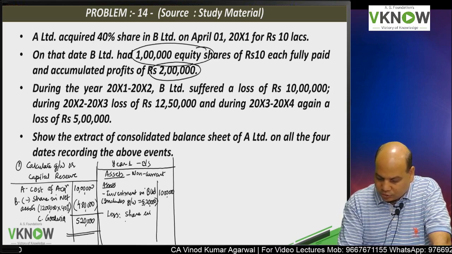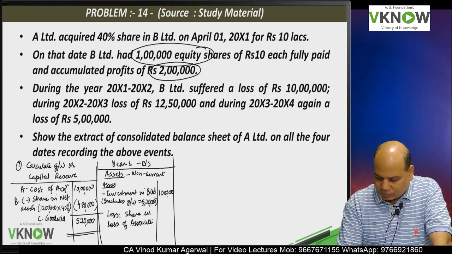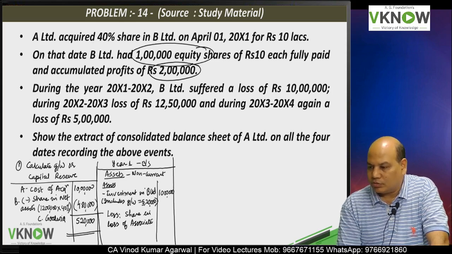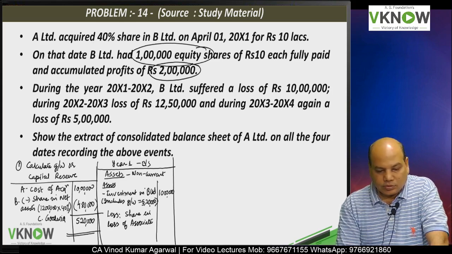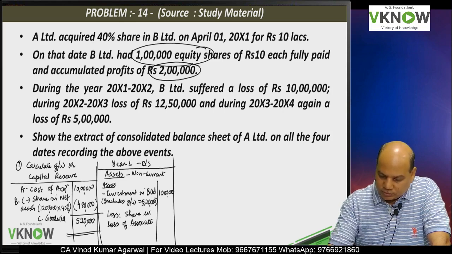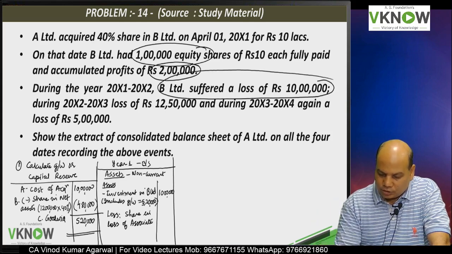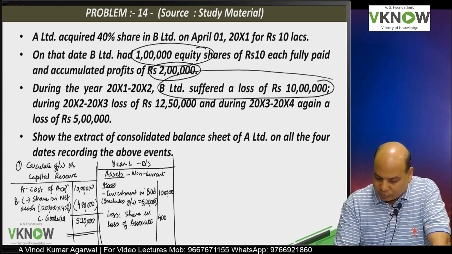Share in loss of associate. First year B Limited suffered a loss of 10 lakh. 10 lakh into 40%, 4 lakh.